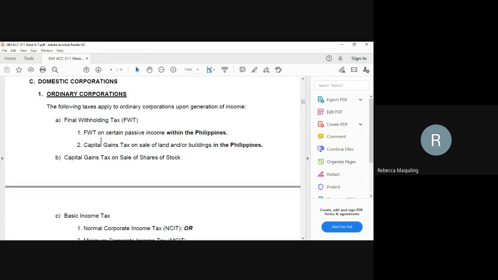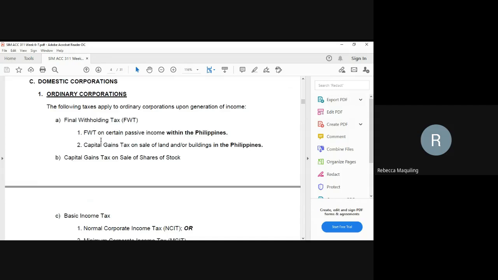So recall our previous lesson on the first week 1 to week 3. So read it again, no, on the final withholding tax on passive income. We have also the capital gain tax, still on week 1 to week 3. No? Capital gain tax on sale of land and or buildings in the Philippines.